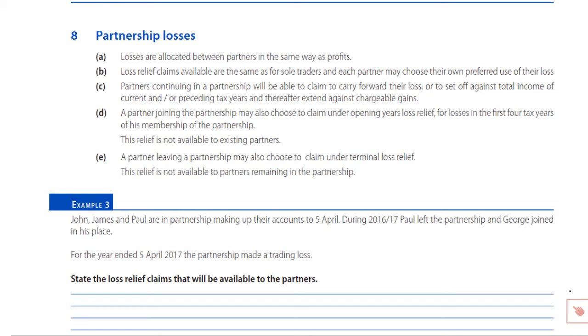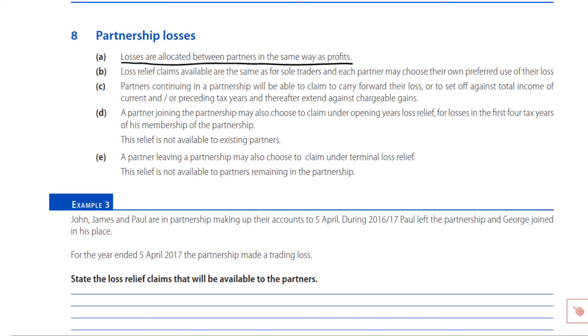Now we still divide out our losses as we would our profits. Losses are allocated between partners in the same way as profits, i.e., what was the profit sharing agreement during the accounting period. Now that exercise you won't have to do. You would be told what losses, if any, were made by the partners concerned. What we've got to be aware of is what loss reliefs are then available to those partners.